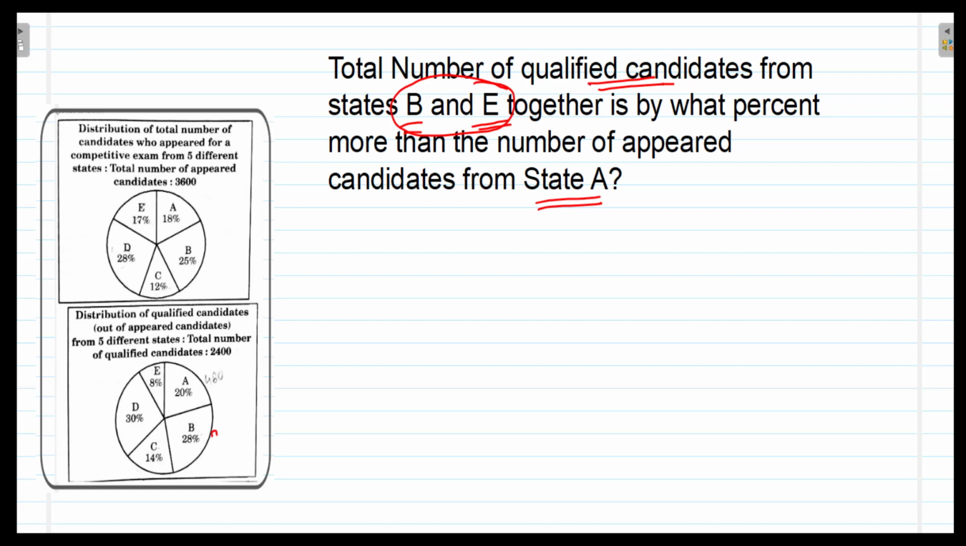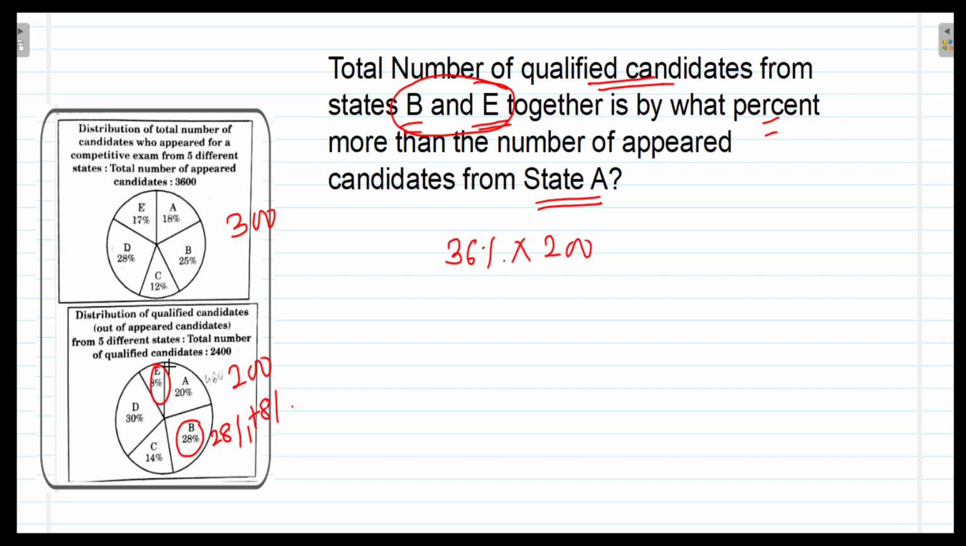B is 28% and E is 8%, and so that total will be 36%. So 36% of 200. Now don't solve anything, because you have to just calculate what percent more is there. So 36% of what? We are taking this as 300 and this total number as 200.